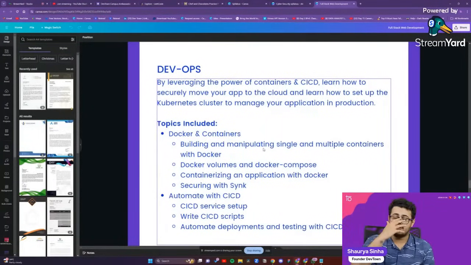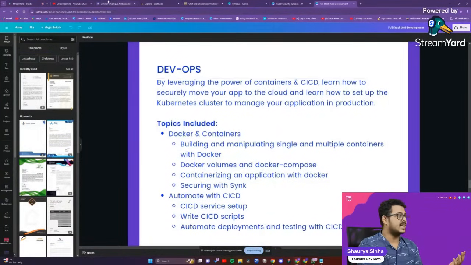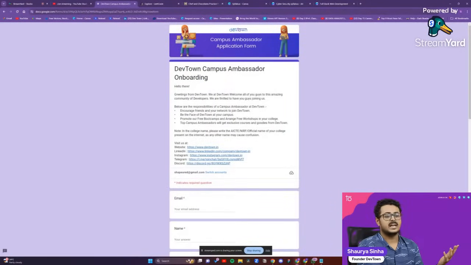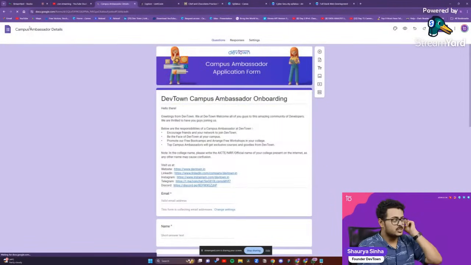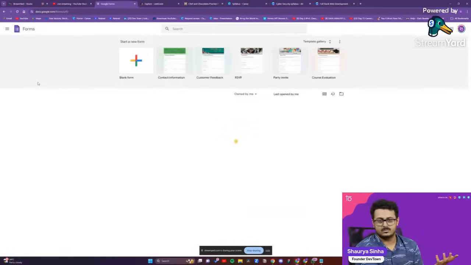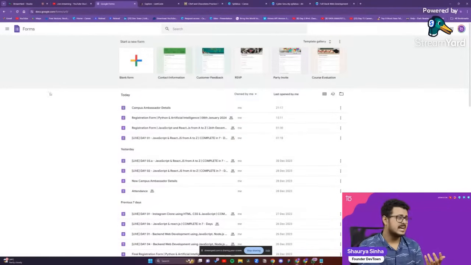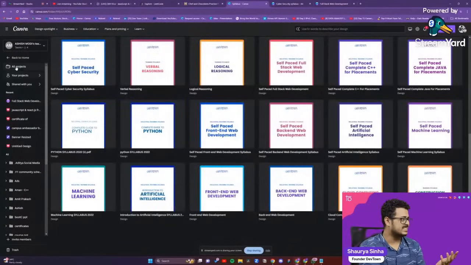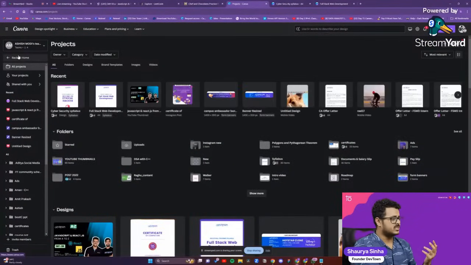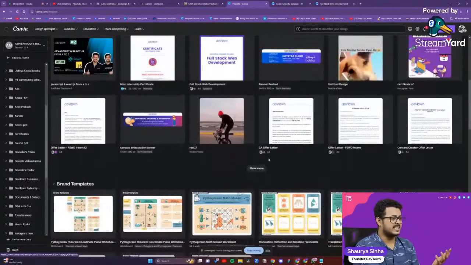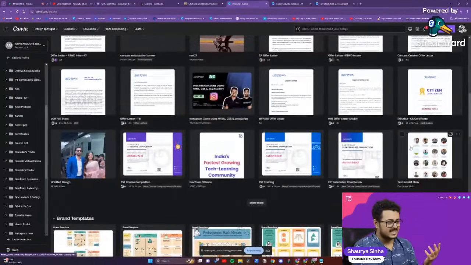Then you start off with your first internship at the company of your choosing. If you do well, you directly get your opportunity from right over there. If in some scenario you are not able to do well in the 1 month of internship, and they didn't select you, usually that only happens if you're not serious with the internship. Usually, students are serious, and they get their placements very easily. But sometimes I am able to understand many students just don't put in the hard work. I don't know why, but I have seen this many times, that the students just don't put in the hard work.